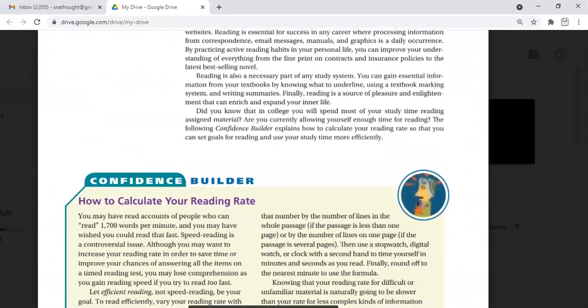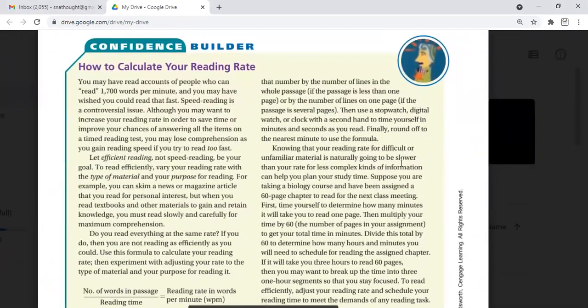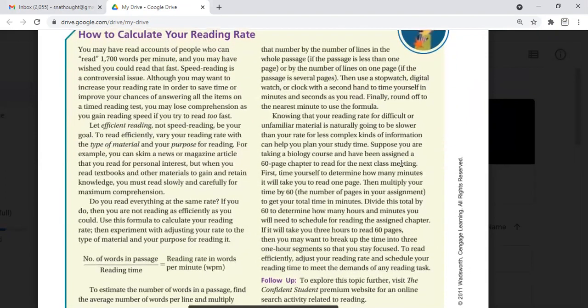In the opening paragraph, the author makes you realize how to calculate your reading rate. For example, if you have a 200-word book and you have 30 to 60 minutes for reading, how much time will it take? You divide the number of words or pages by your reading time.